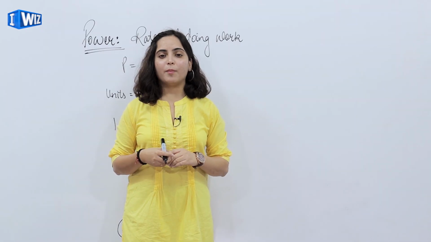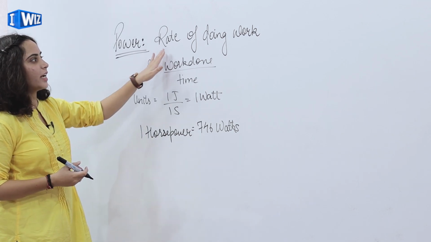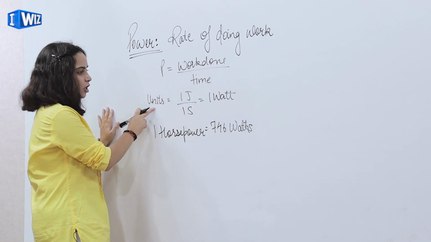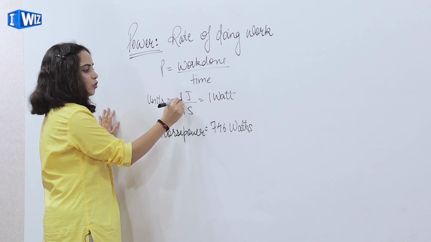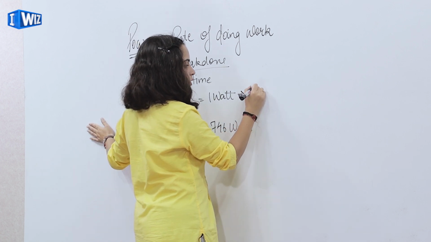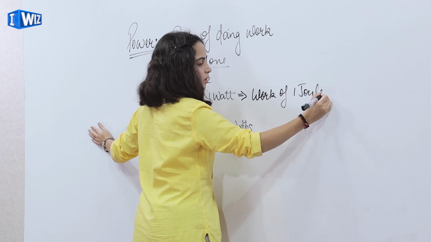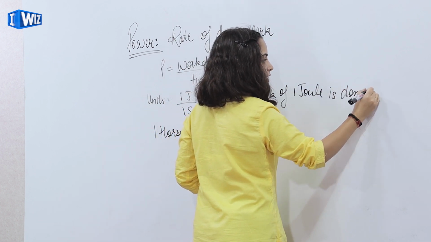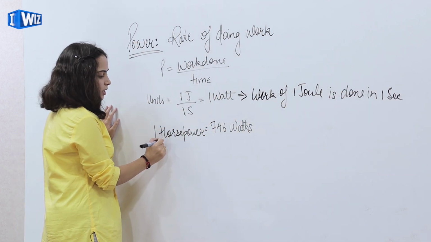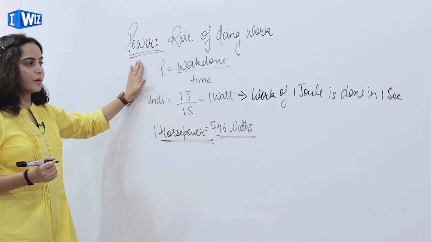After studying about energy and work done, let's study about power. Power is the rate of doing work, that is work done upon time. The unit of power is watt, 1 joule upon 1 second. So how do we define 1 watt? When work of 1 joule is done in 1 second, it is 1 watt. Another unit is 1 horsepower, which is equal to 746 watt. So this was about power.